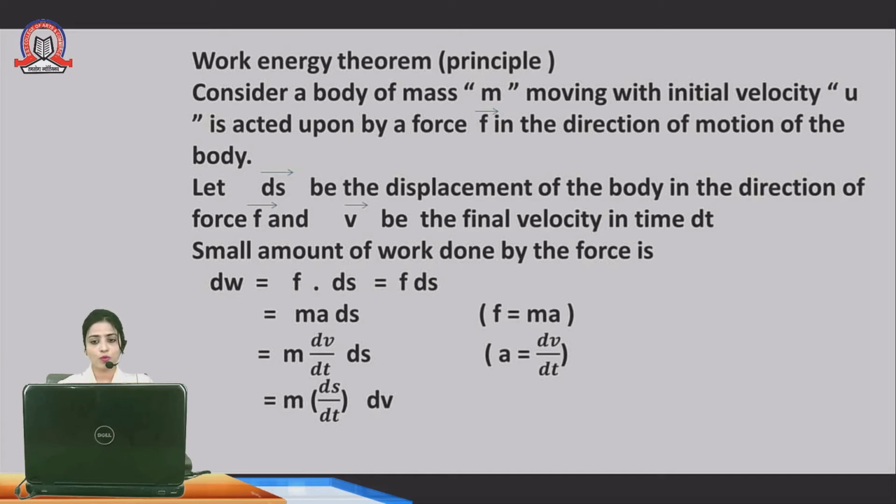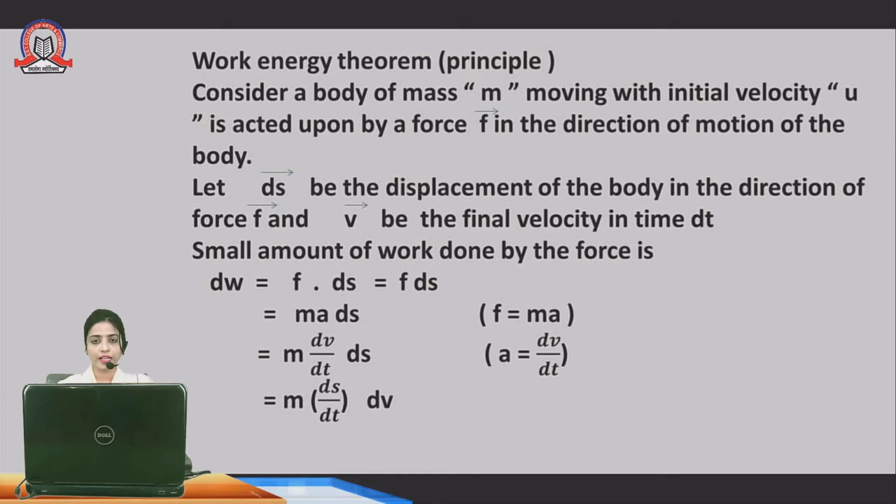The small amount of work done by the force is dW. What is it? It is the work done. We want to write the work in a mathematical term. So how can you write it? That is force into displacement. This is the definition of work done: force into displacement, so F dot ds.